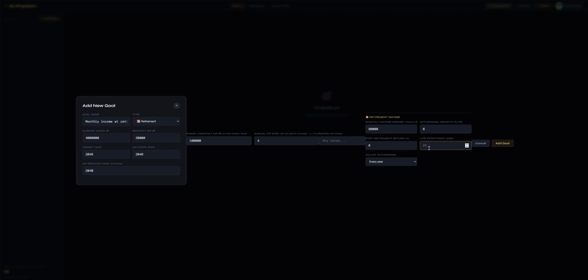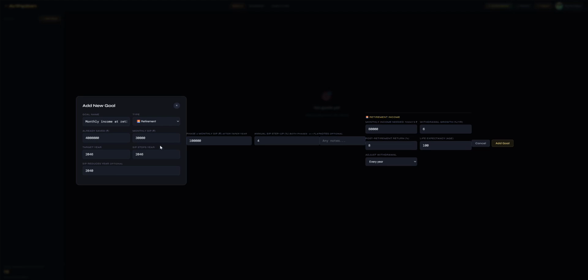So say we plan till 100 years of life expectancy, since it is known that life expectancy is increasing every year, and we say that the withdrawal percentage is increasing every year. You have an option to select every year or every 2 years. Let's plan conservatively. So we will say that we will take inflation adjustments every year. And let's see what this throws up, right?